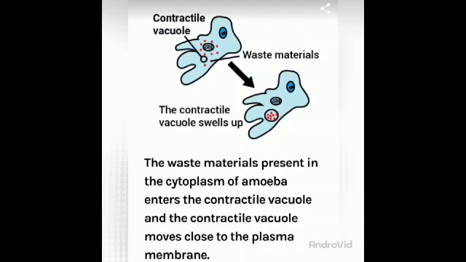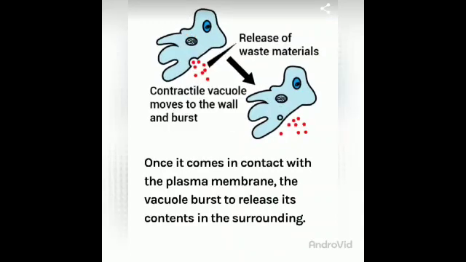First the contractile vacuole collects all the waste material, and in the second picture you can see the contractile vacuole swell up because of the concentration of the waste material. The waste material present in the cytoplasm of the amoeba enters the contractile vacuole, and the contractile vacuole moves close to the plasma membrane.